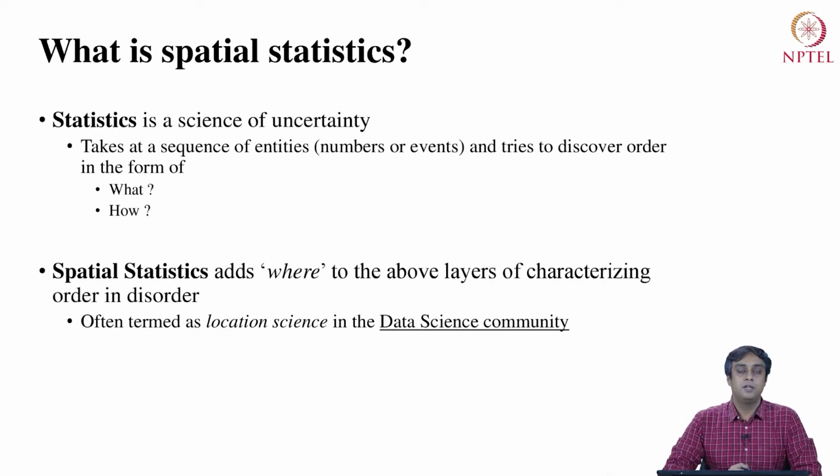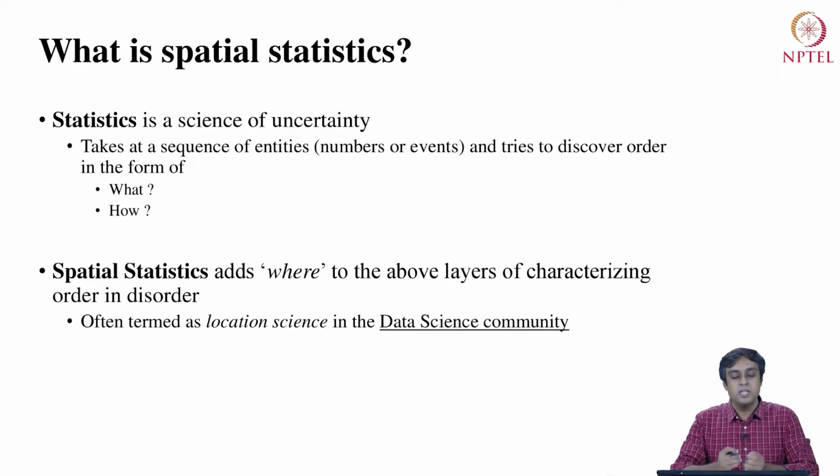So with that, let's define formally what is spatial statistics. Before we get to what is spatial statistics, we should understand what is statistics. Well, statistics is a science of uncertainty. Statistics posits the observations that we see around us in the world as fundamentally random in nature. But in this fundamentally stochastic or random real world around us, there is some order, and statistics as a discipline, as a science, strives to determine or identify order in disorder.